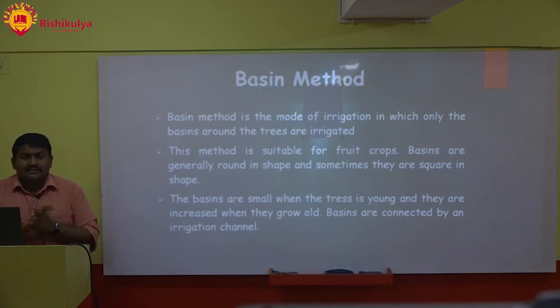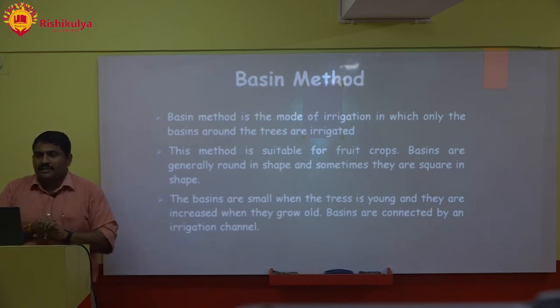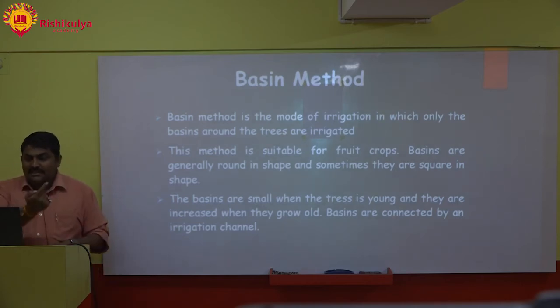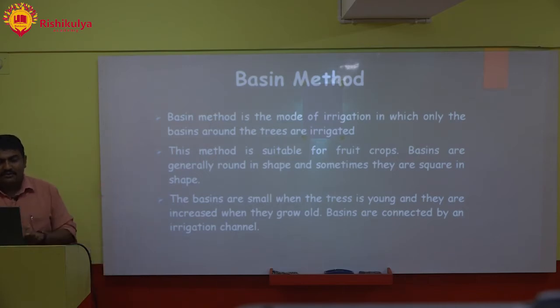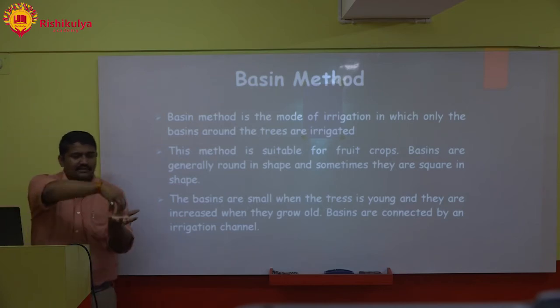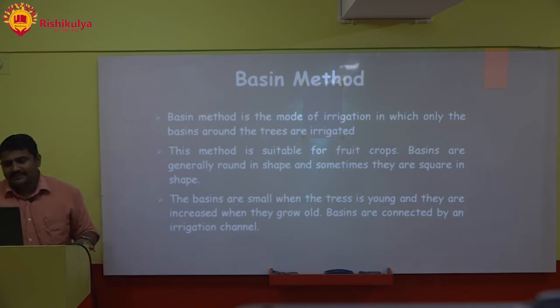Basin method is a method of irrigation in which only the basins around the trees are irrigated. This method is mainly used for horticultural crops, fruit crops. Basins are generally round in shape and sometimes they are square, depending on the type of crop we are growing. The basins are small when the tree is young and they are increased when it grows old, because a small tree will have less diameter. When it grows old, the diameter of the basin will increase.